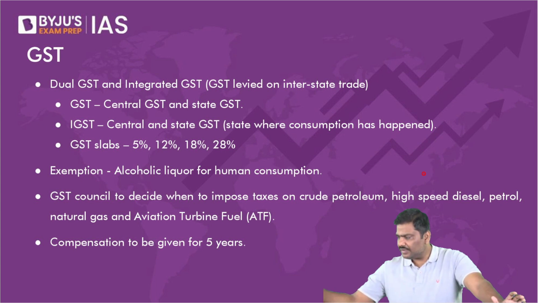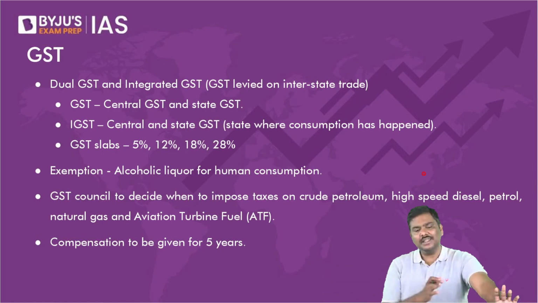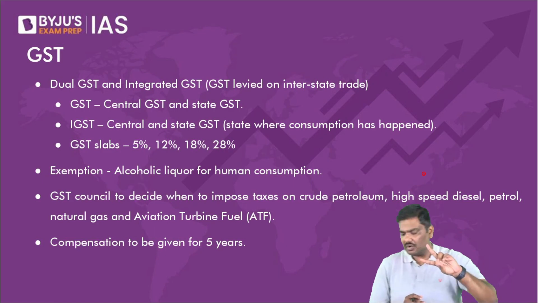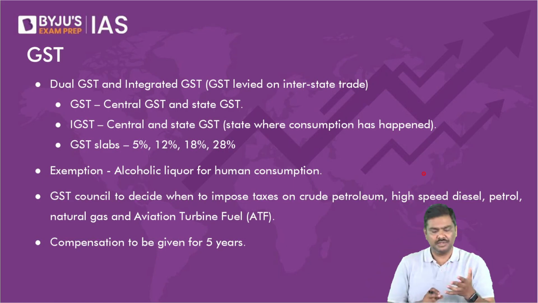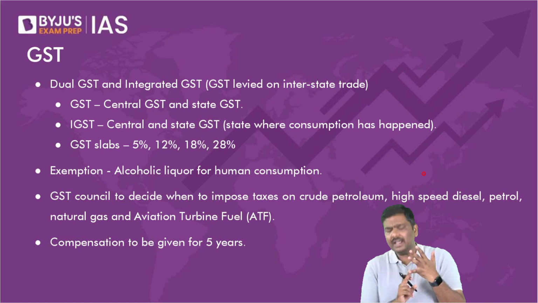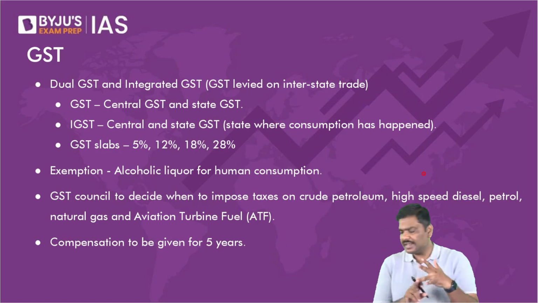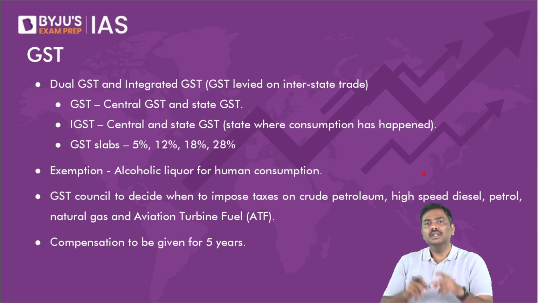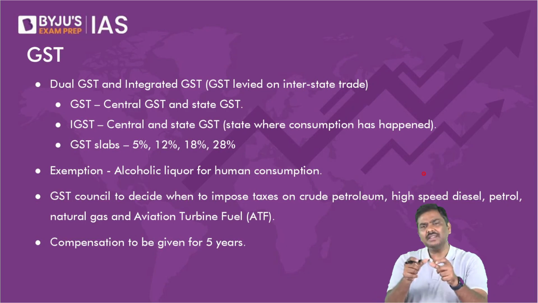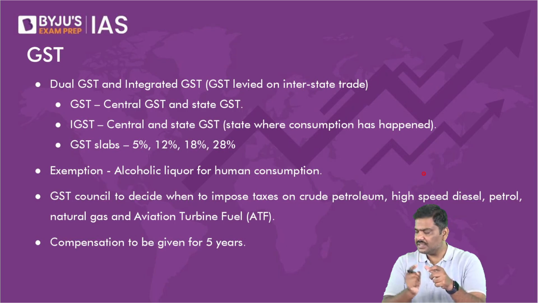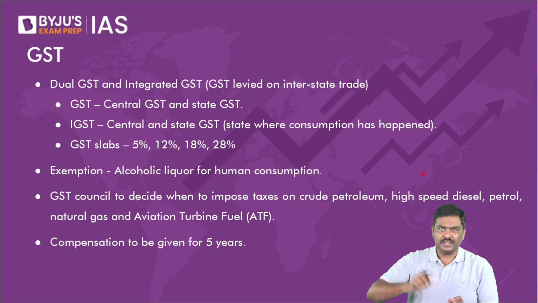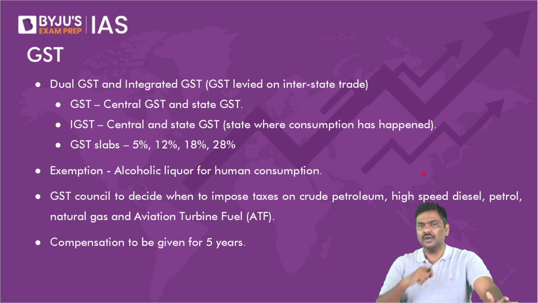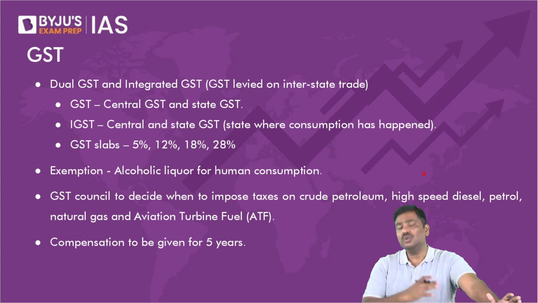After that, we started with the GST, Goods and Services Tax. Before understanding GST, we discussed two very important concepts. One, the idea of an input tax credit, and the second one is cascading effect. Cascading effect simply means there is a tax, in the price there is already a component of a tax, and on this component of a tax, we are again imposing tax. Cascading is a very simple idea. Do not complicate it.